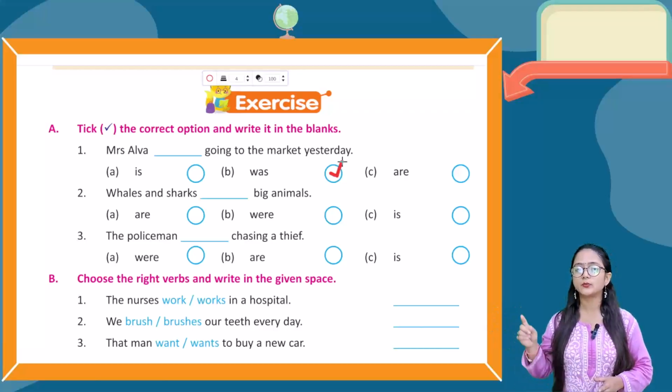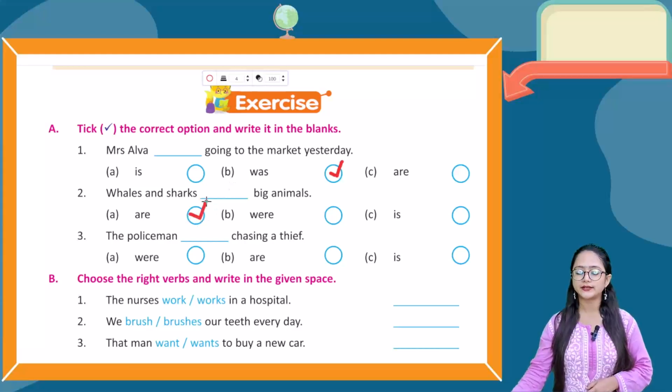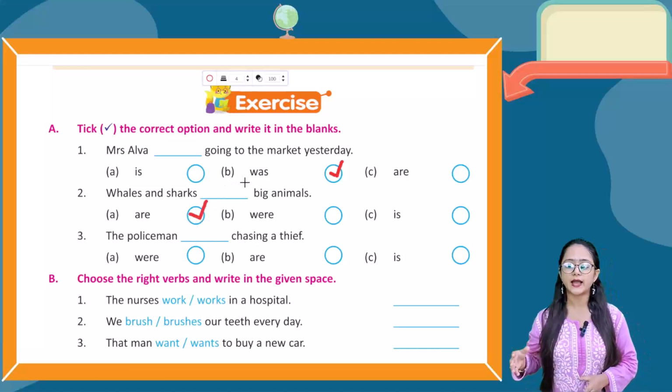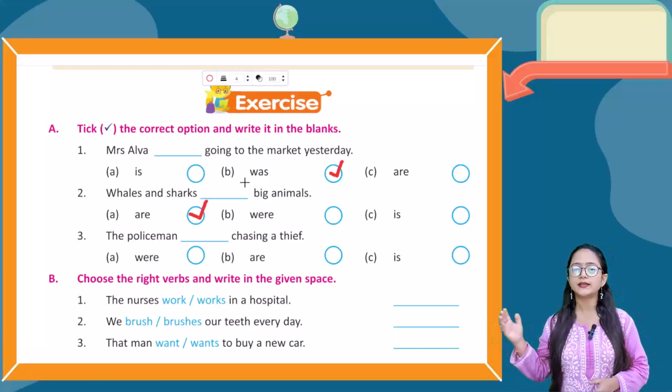Next one, whales and sharks dash big animals. It is talking about more than one fish. So options are, were, is. The correct answer is are. Whales and sharks are big animals. So tick that one. Next one, the policeman dash chasing a thief. Options are were, are, is. The policeman is chasing a thief. So tick is because it is the right one.